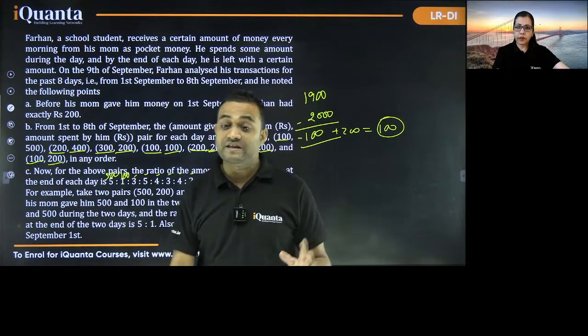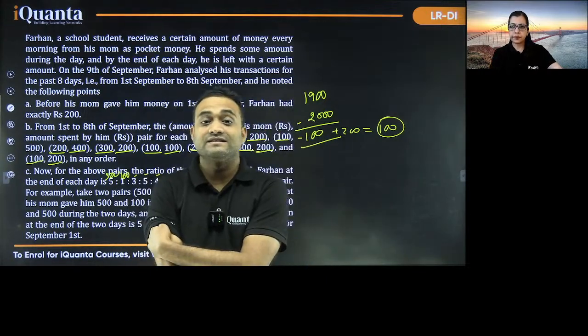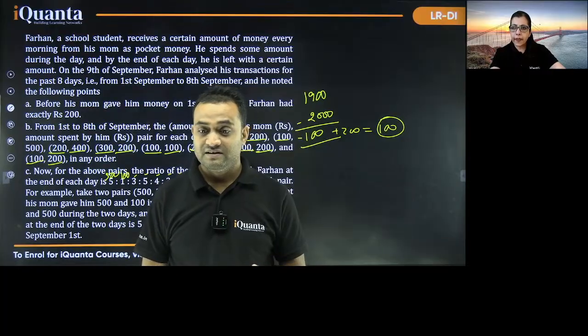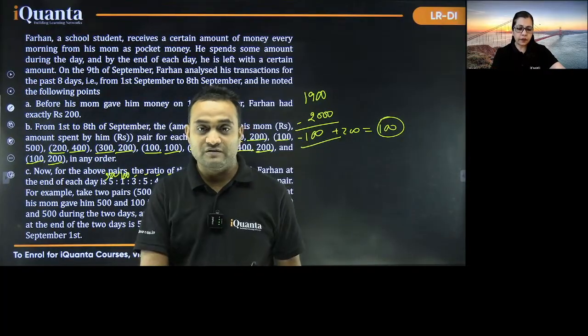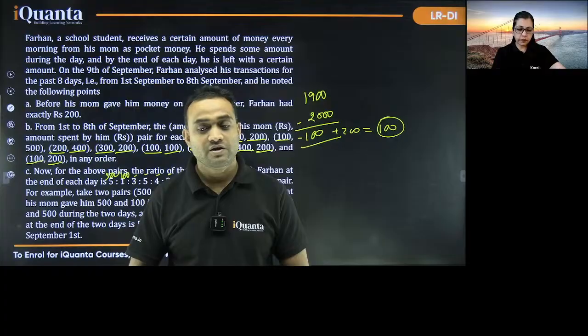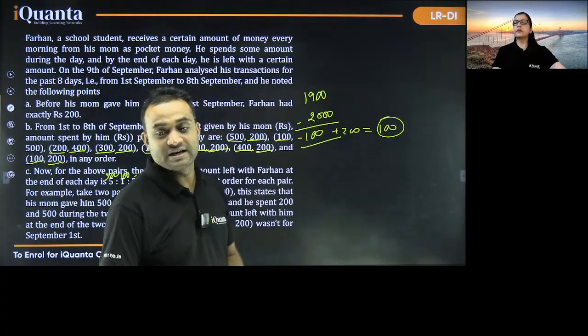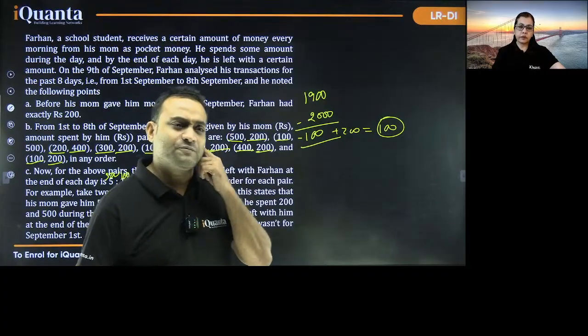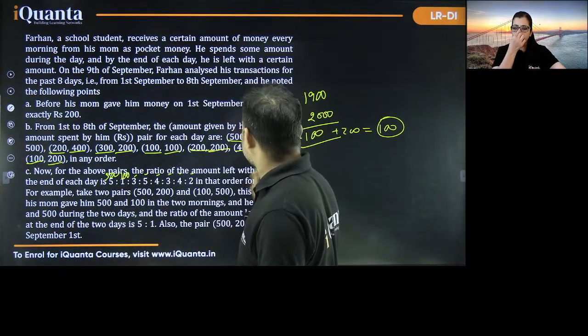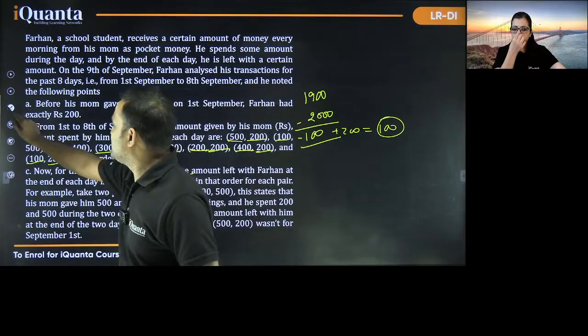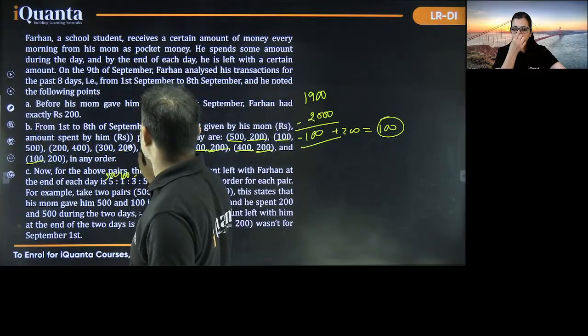But even then, this set had some cases, right? Did any one of you solve this set during mock? If you have solved this, then that's good, because there are 2 or 3 cases that you will have to consider, like if you try to consider which of these pairs will be for 8th September.